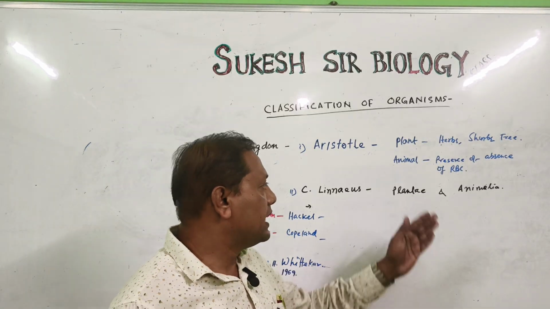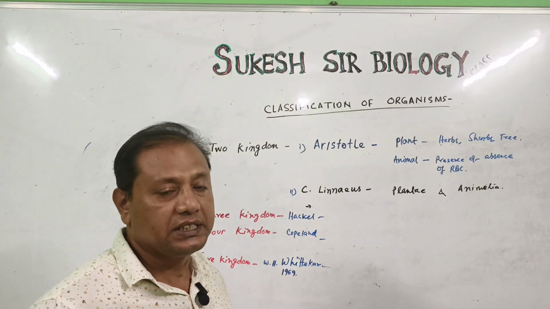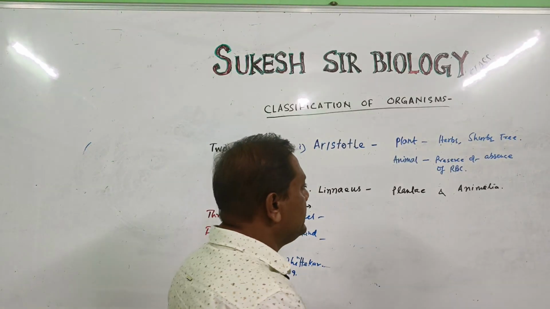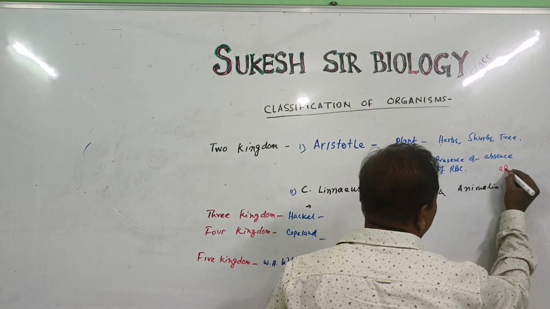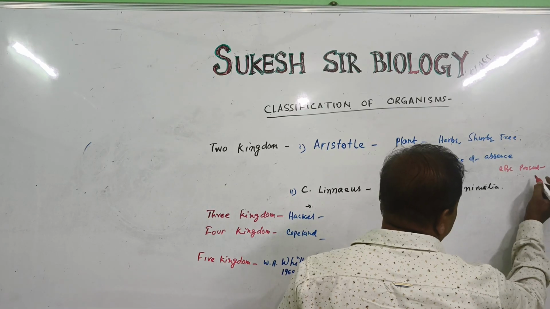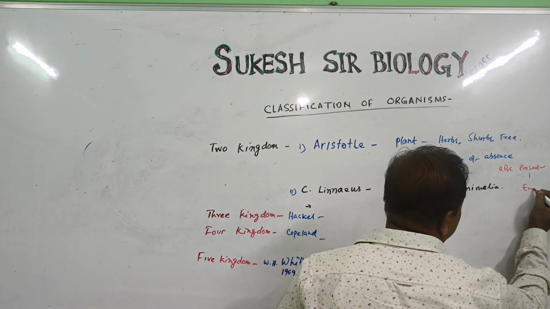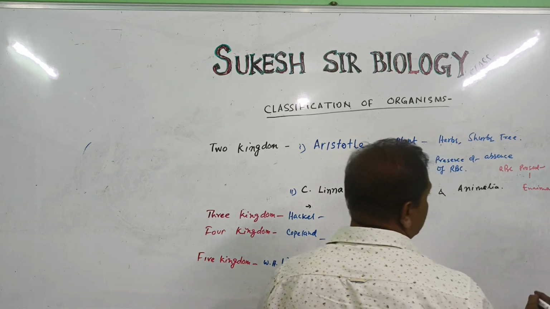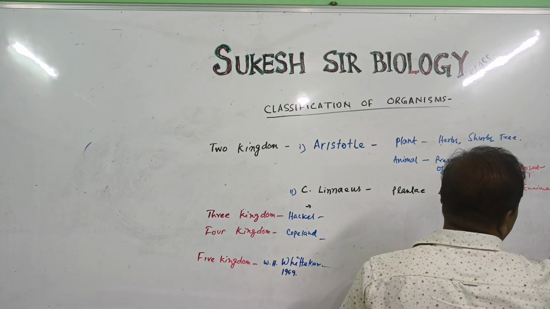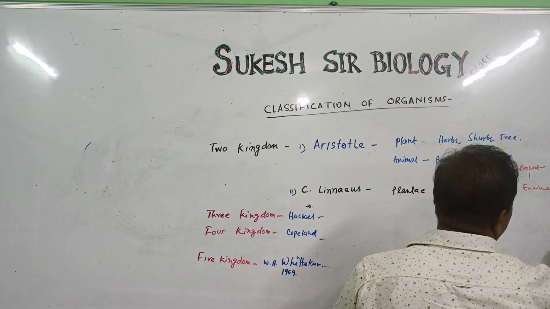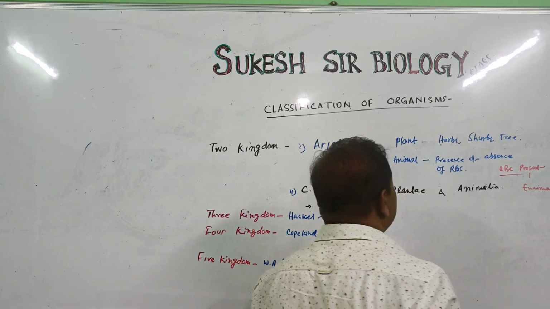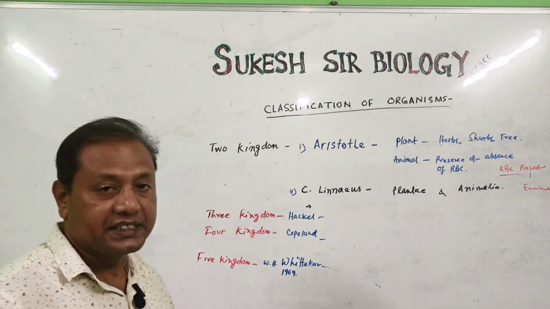After that, he considered animals on the basis of RBC presence or absence. If RBC are present, they are called Enaima. And if RBC are absent, they are called Anaima. This is the consideration of Aristotle.